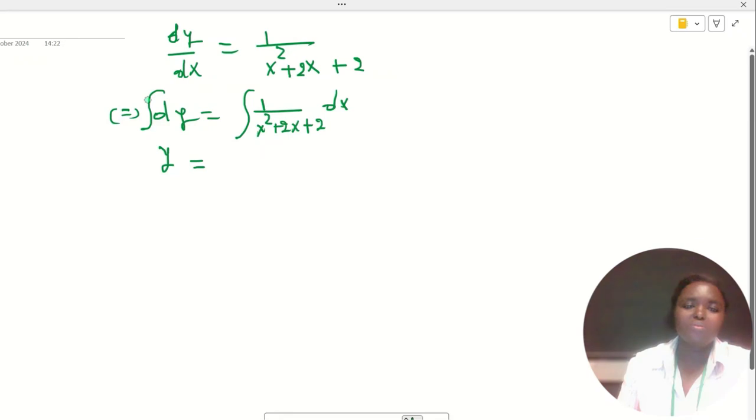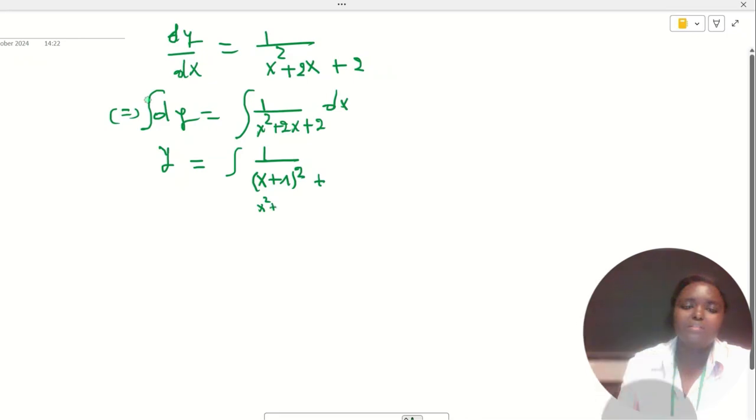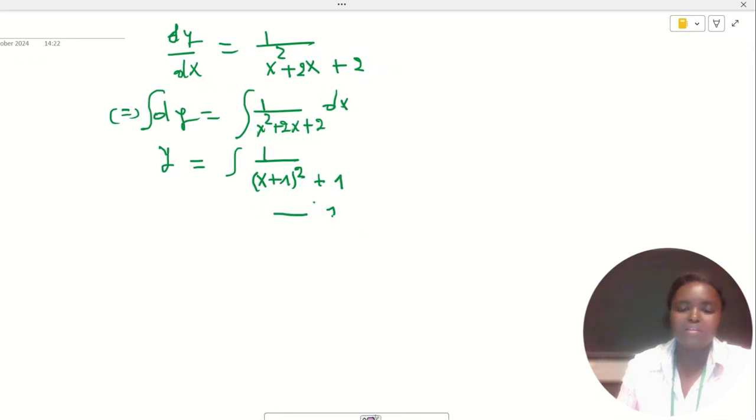If we integrate the first one, we will have y, and this will be equal to the integral of 1 over, let me change this into this kind of form: x plus 1 squared plus what? If I take x plus 1 squared, this will be x squared plus 2x plus 1. But here we have plus 2, so we have to add another 1. So then we have plus 1 here.